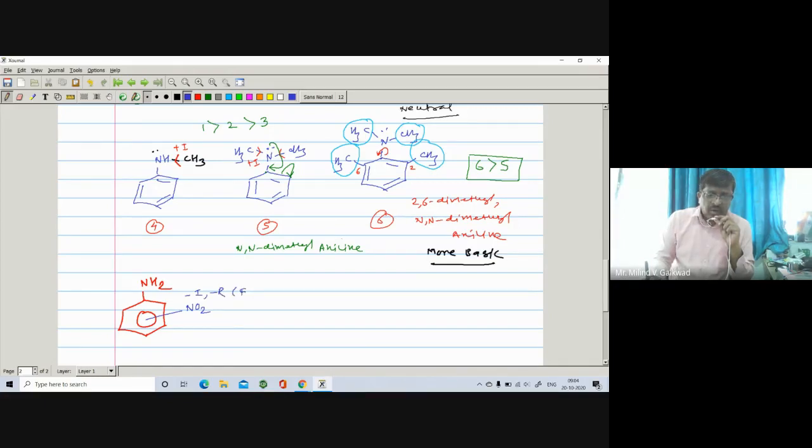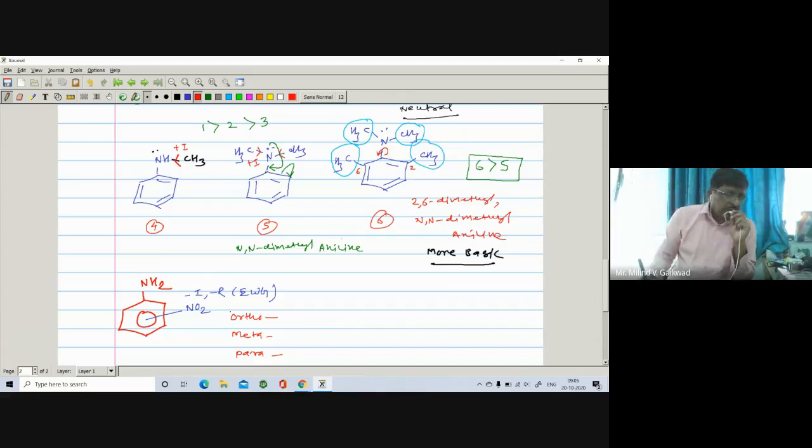This nitro group may be at the ortho position, meta position, or para position. So we can say orthonitroaniline, metanitroaniline, and paranitroaniline, or simply nitroaniline.